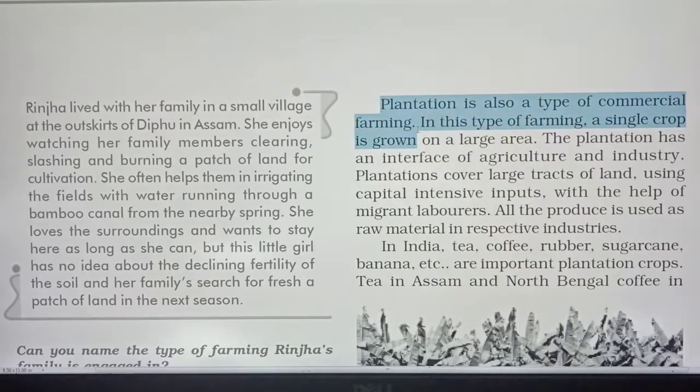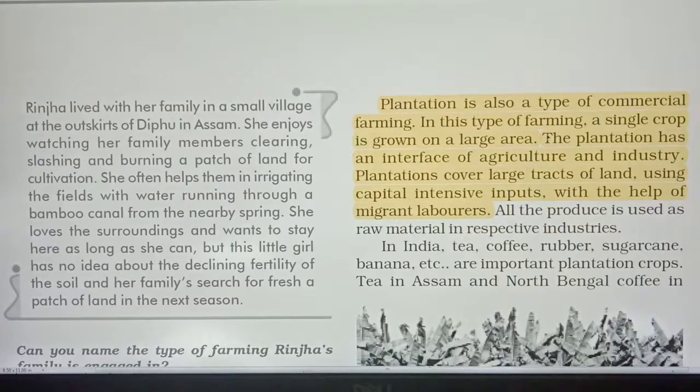In this type of farming, a single crop is grown on a large area. The plantation has an interface of agriculture and industry. Plantation covers large tracts of land, means large area of land, using capital investment, means plantation needs more capital investment, with the help of migrant laborers.